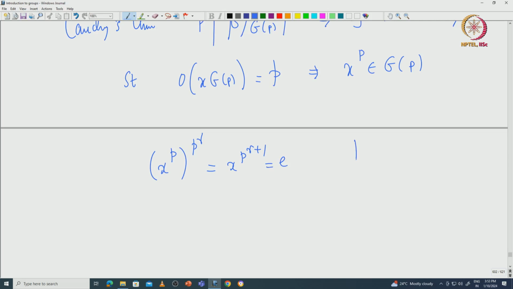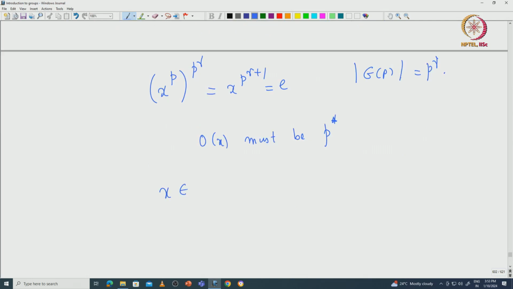Because the cardinality of G_P is exactly p^γ, any element of G_P, if you raise it to the power of the cardinality of G_P, must be the identity. So in particular, the order of x must be p to some power. That means x is inside G_P, by the definition of G_P: those elements in G whose order is a prime power p^α, with α greater than or equal to 0.